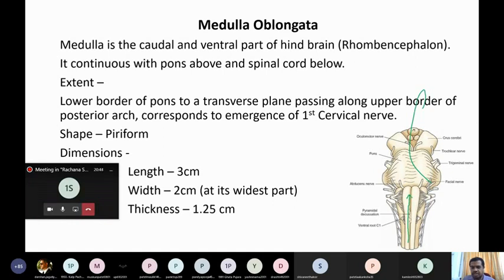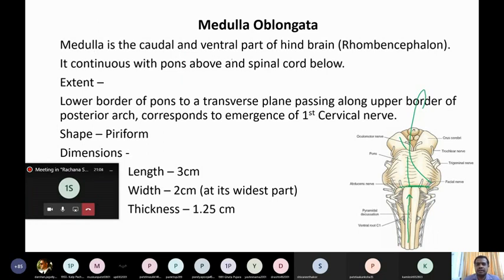Now, after finishing the medulla oblongata, we will be seeing the pons because the structure almost remains the same in the pons and upper part of the medulla, with slight difference. Then after finishing the pons, we will be seeing the midbrain. Clear? So first we will see the medulla oblongata.